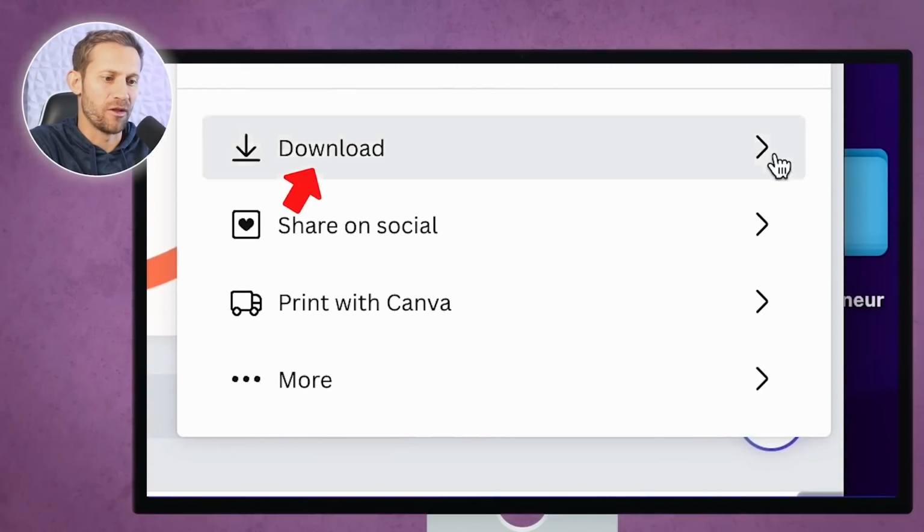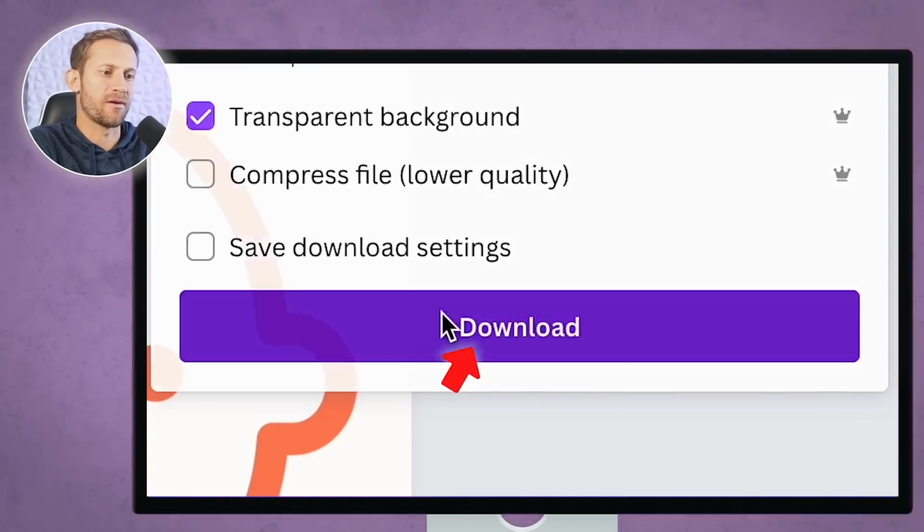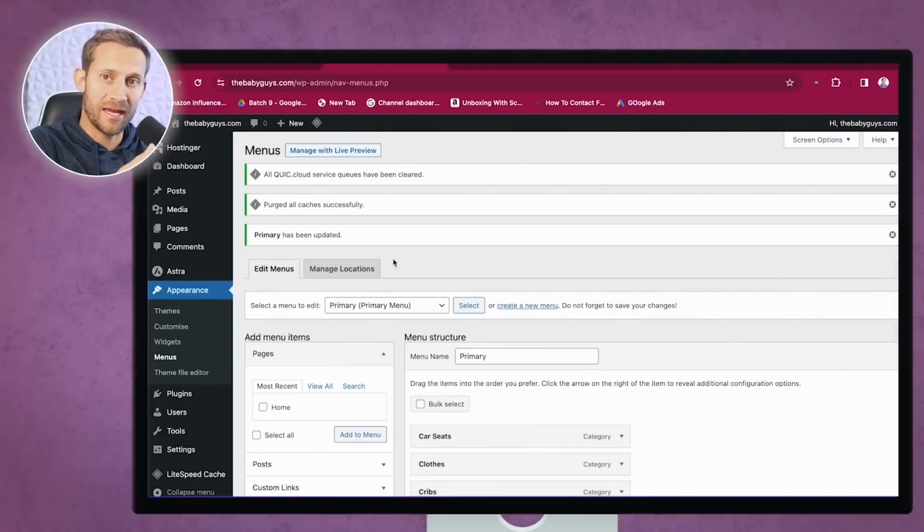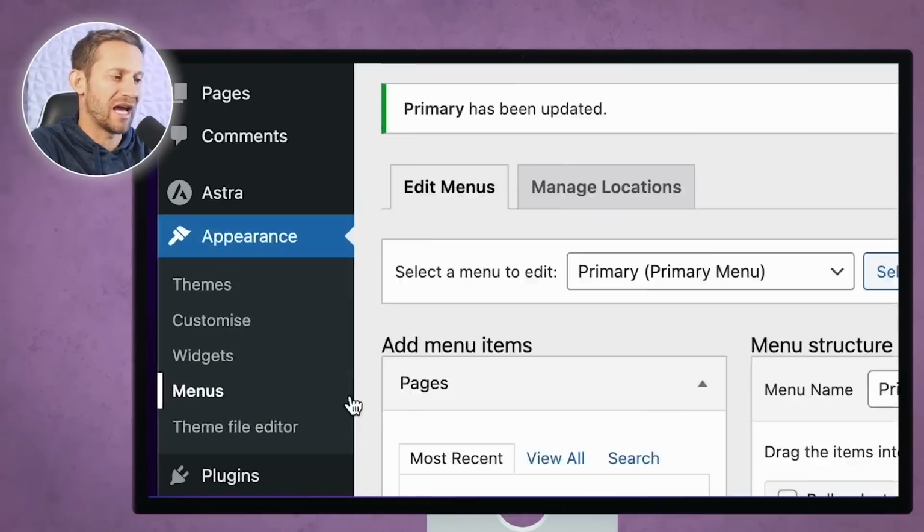I'm going to click on download right here, and I'm going to choose a transparent background, and download my new logo. Now I'm going to go back here to my main WordPress dashboard, the WP admin, and we're going to again go to customize this theme.